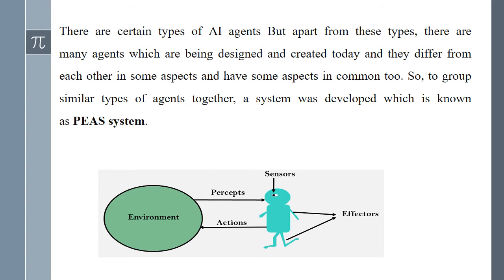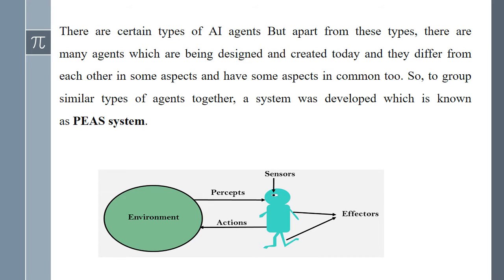There are certain types of artificial intelligence agents, but apart from these types, there are many agents being designed and created today, and they differ from each other in some aspects, and some of them have some common aspects too. So, to group these similar types of agents together, a system was developed.